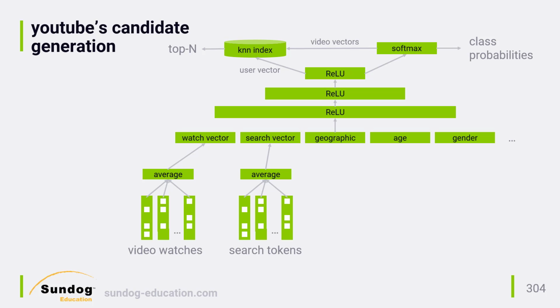YouTube was kind enough to publish their deep learning architecture, at least as it was in 2016. Let's start at the bottom, where we have the user behavior data that is used to train the system.